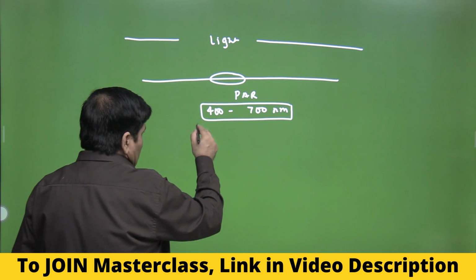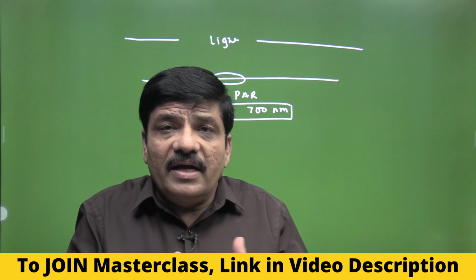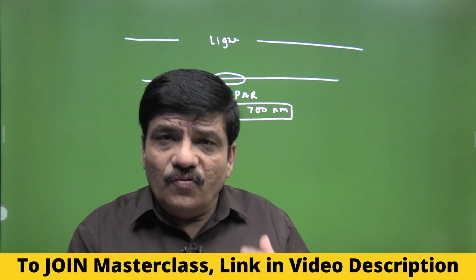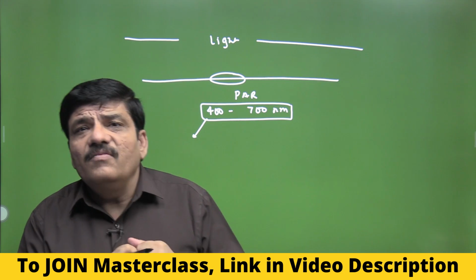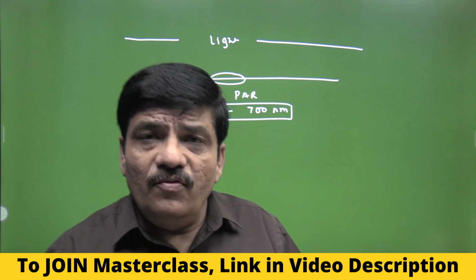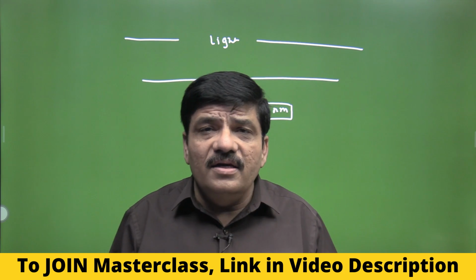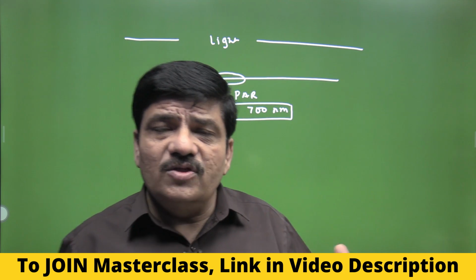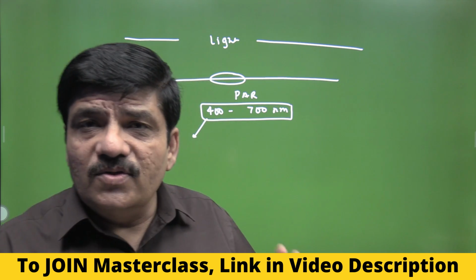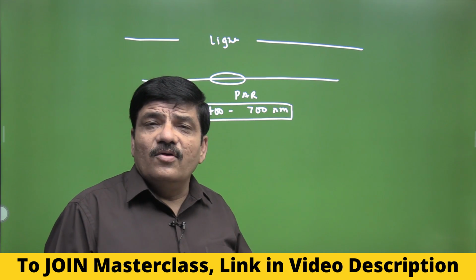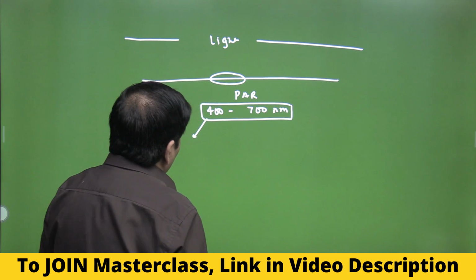Now the lower the wavelength, the more energy will be present in the energy packets, if you can say, which are called photons. So photons present in light of a lesser wavelength will have higher energy. So if you are looking at the violet and blue end of the spectrum, these photons will have higher energy. If you are looking at the red end of the spectrum, they will be carrying lesser energy when compared to the photons present in light of wavelength near the violet and blue end of the spectrum. I hope this is now absolutely clear.